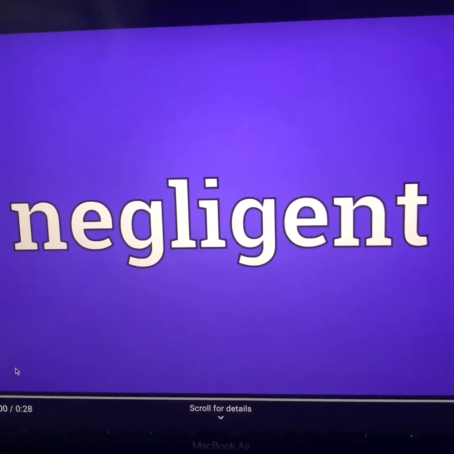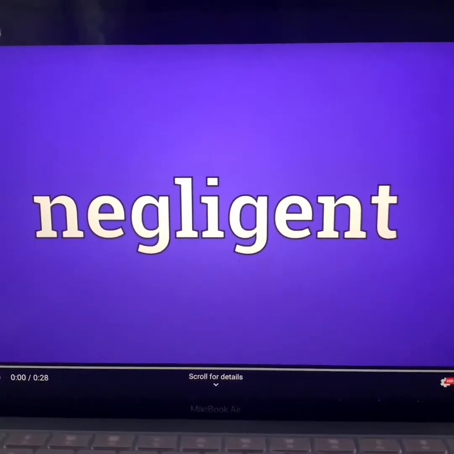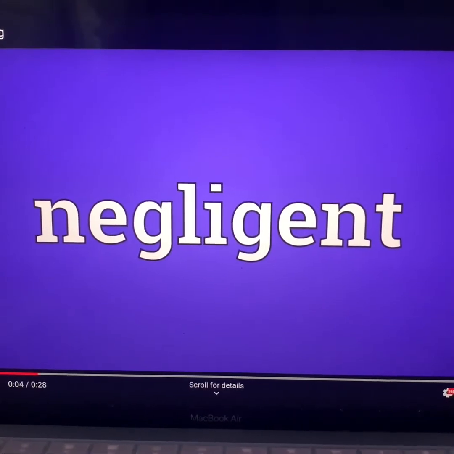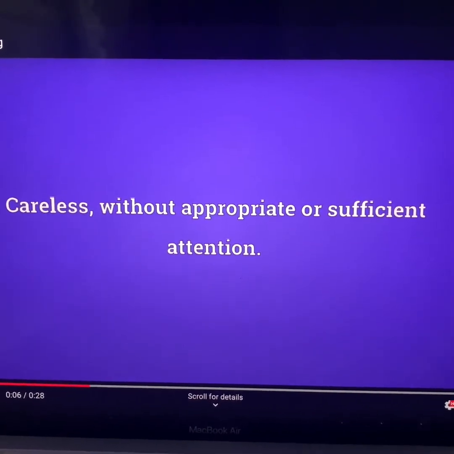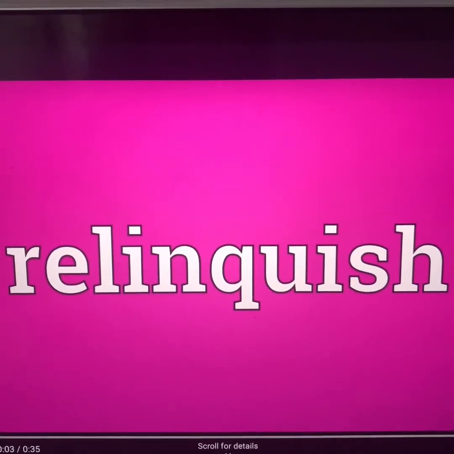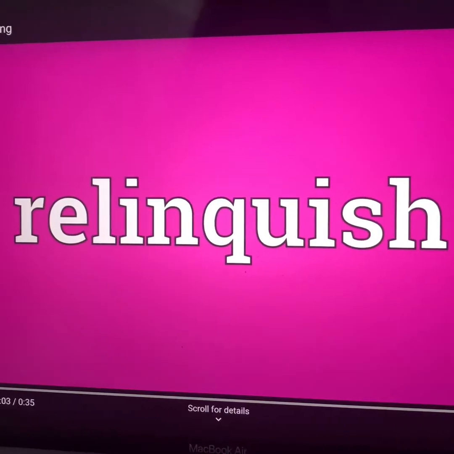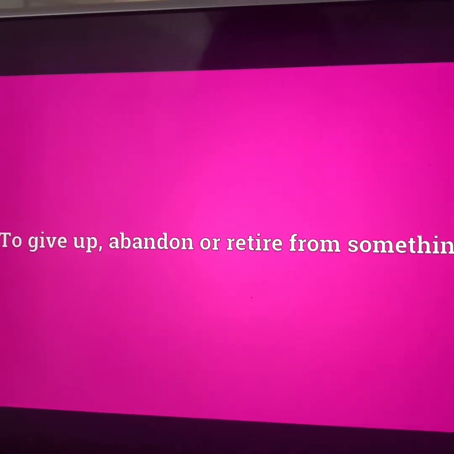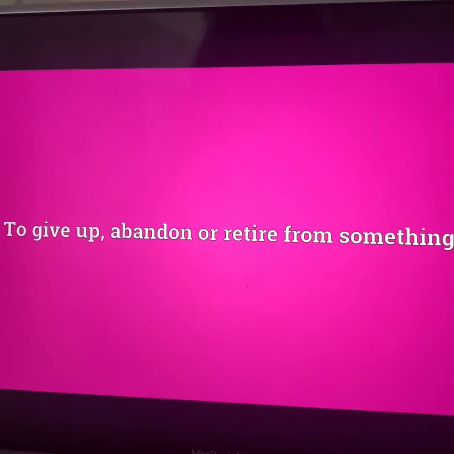The first word is negligent. Negligent. Careless, without appropriate or sufficient attention. The next word is relinquish. To give up, abandon, or retire from something.